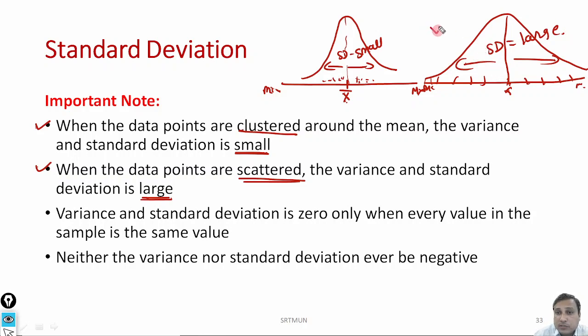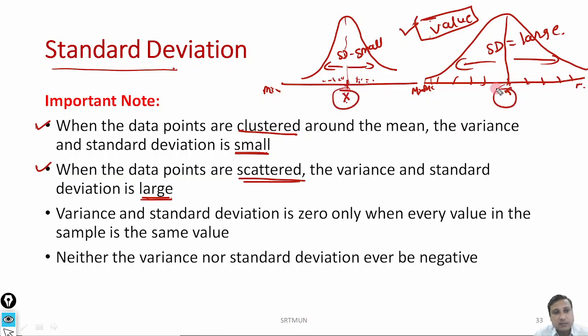Now how to compute this value is a different matter, because the software will give you the value, but when you interpret this value, you need to understand the meaning of standard deviation first. That value tells me how much is the spread of those values from the mean. That is the meaning of standard deviation. Now the third statement: variance and standard deviation are 0 only when every value in the sample is the same value. For this we'll see one example, and there we'll try to understand the meaning of this statement.